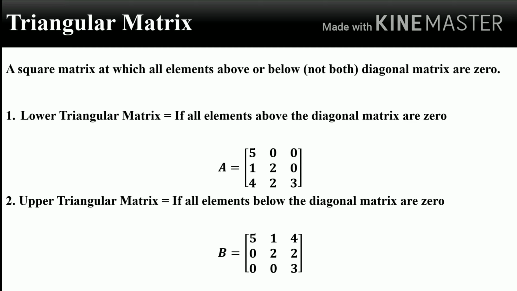As against this lower triangular matrix, if all elements below the diagonal are 0, then it is known as an upper triangular matrix. Consider the example of a matrix B equal to 5 1 4, 0 2 2, 0 0 3. In this case, the elements below the diagonal are 0. So the example matrix A is a lower triangular matrix, and the matrix B is an example of an upper triangular matrix of order 3 into 3.